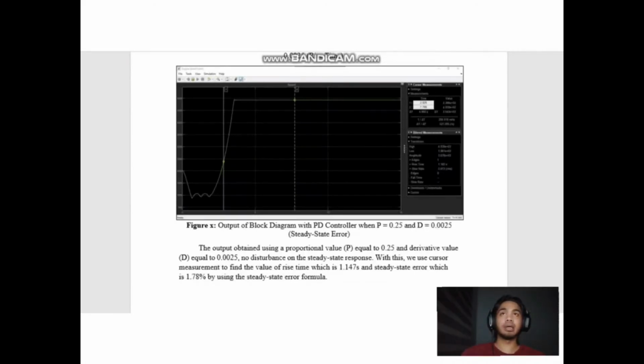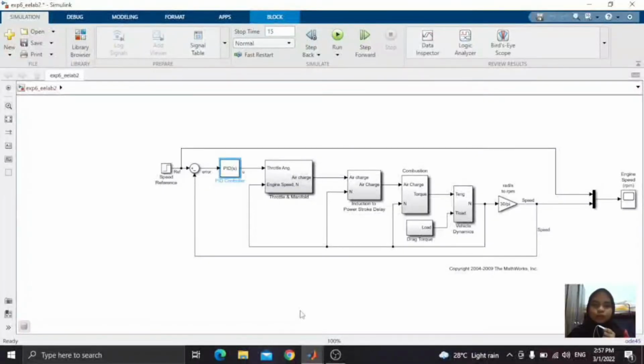From this output, we can use the cursor measurement to find the value of rise time, which is equal to 1.147 seconds, and we can also find the steady state error, which is equal to 1.78%, by using the steady state error formula.